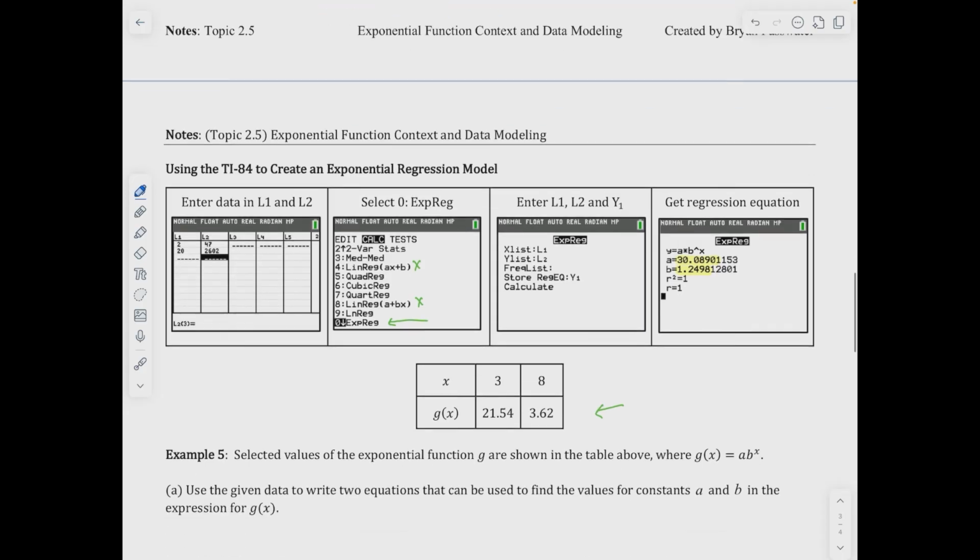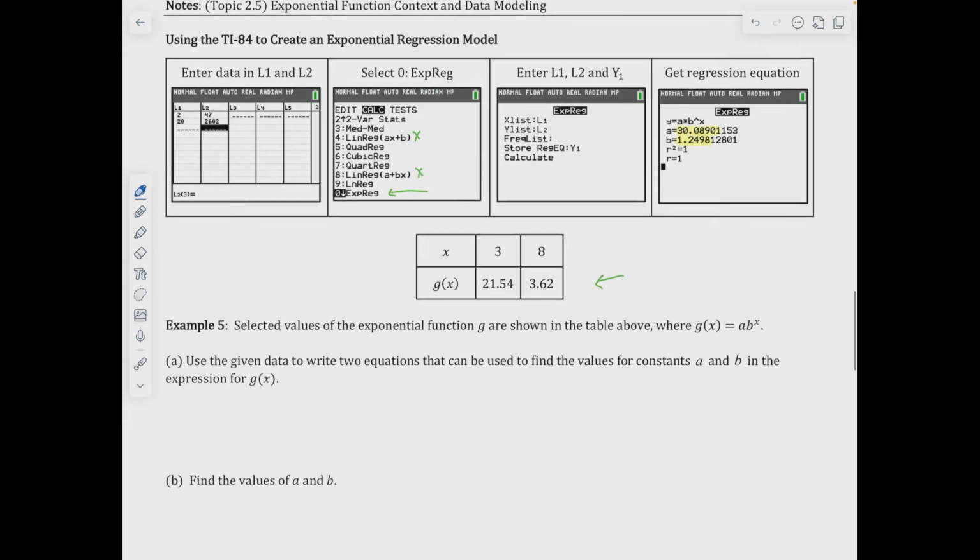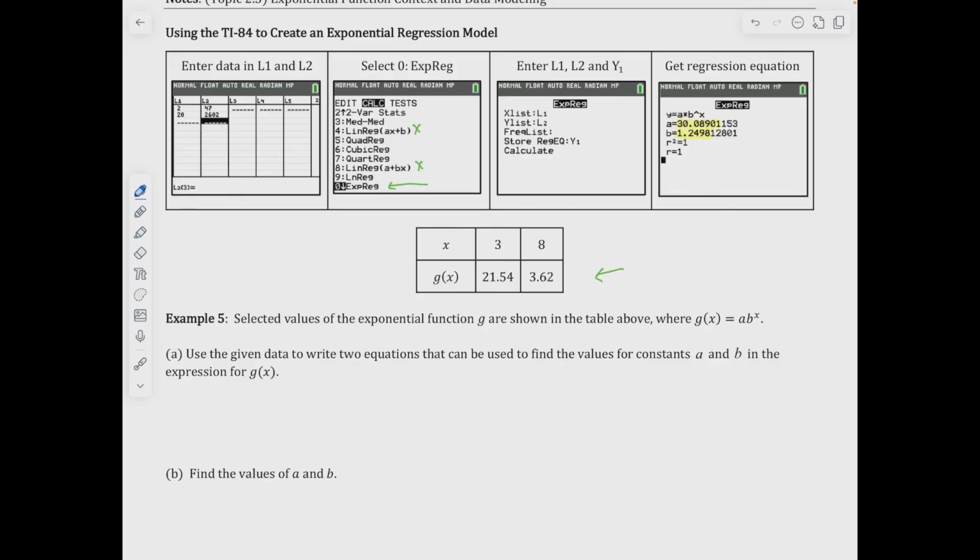Okay, turning the page. We are going to use an exponential regression model. So if you use your TI, you should be able to calculate example 5B. Just starting with 5A. Use given data to write two equations. Again, write two equations that can be used to find the values of constants a and b. So we have g of x equals a times b to the x. So 21.54 is equal to a times b cubed. And then also 3.62 is equal to a times b to the 8th power.